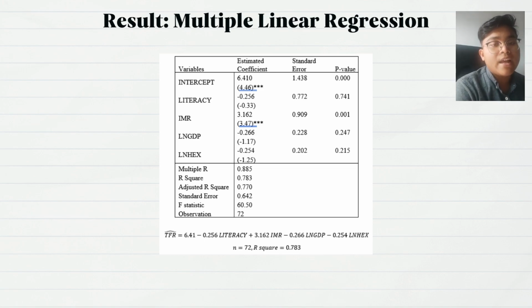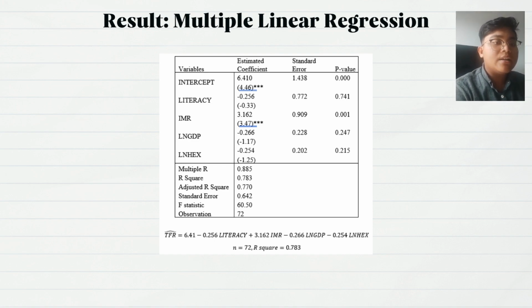This also explains that 77% of the data fit the regression model, while the multiple R of 0.885 tells us that the multiple correlation between the dependent variable and the 4 predictor variables is strong. Moreover, the standard error for this model is quite high, which indicates that on average the observed values fall only 64.2% from the regression line.